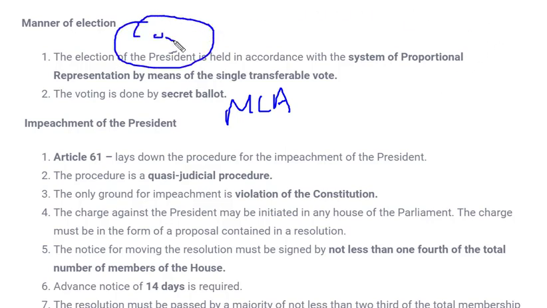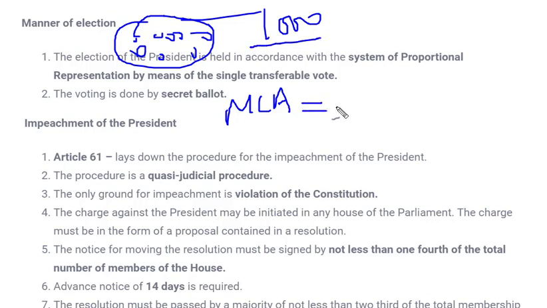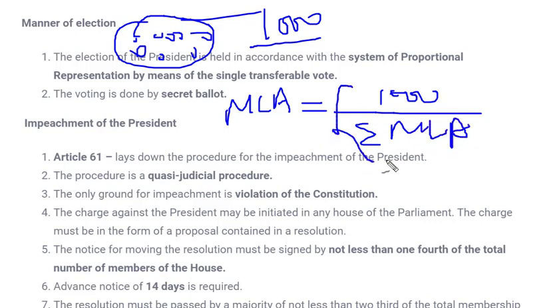Let's take an example: he is representing 1000 people. This number is just an example. So if an MLA is representing 1000 people, the formula for his representation would be: MLA's vote value equals total population, here 1000, divided by the total number of MLAs elected in that particular state. This would be an individual's representation in the electoral college, and that would directly elect our president.